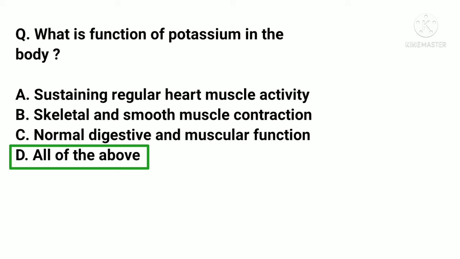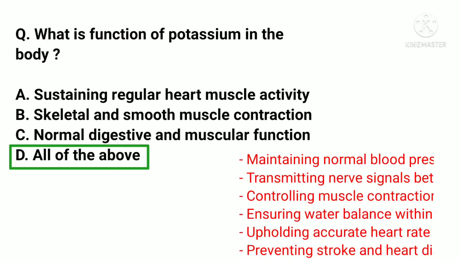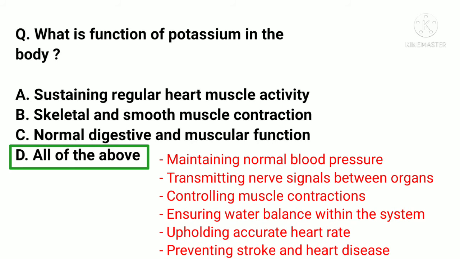Other functions of potassium in the body are maintaining normal blood pressure, transmitting nerve signals between organs, controlling muscle contractions, ensuring water balance within the system, upholding accurate heart rate, preventing stroke and heart diseases.